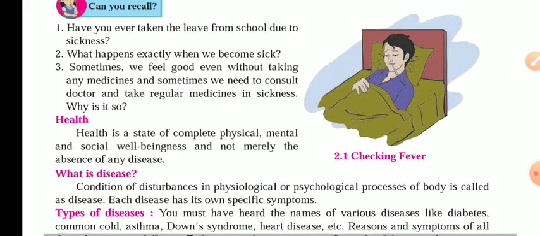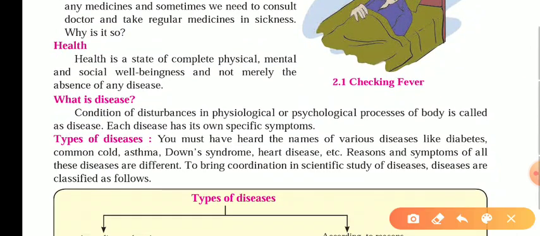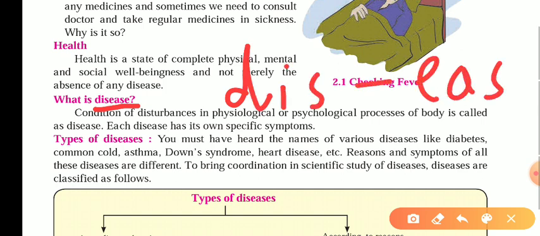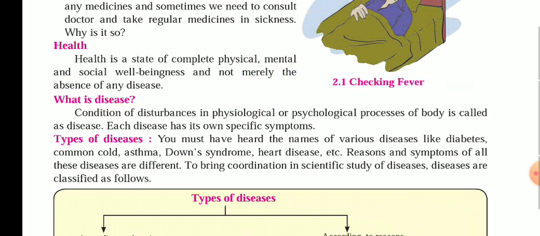When we talk about the word disease, it is actually a combination of two words: one is dis and the other is ease. It means that when a person has discomfort in the body and the body's physiological or psychological processes, that particular state of a person is called a disease. The definition given here is: a condition of disturbance in the physiological or psychological processes of a body is called disease.